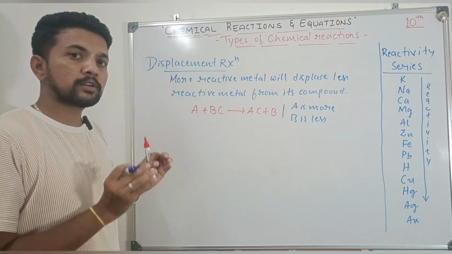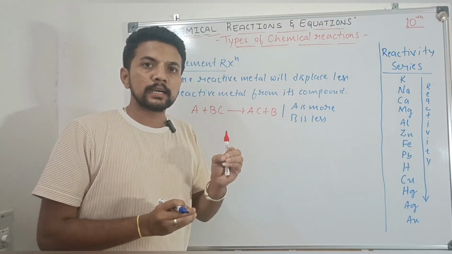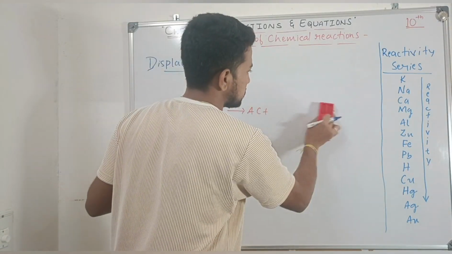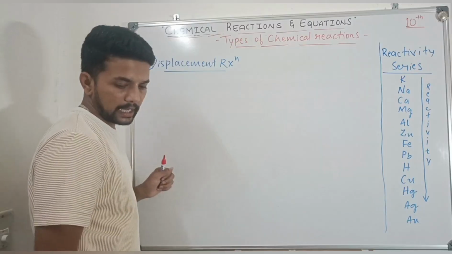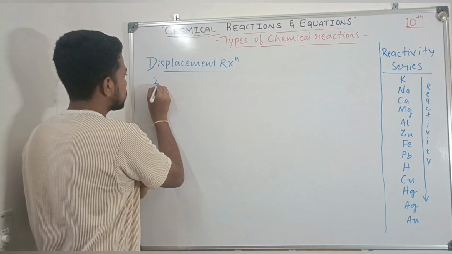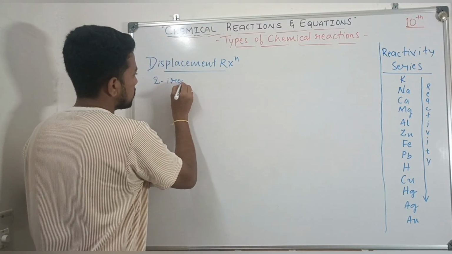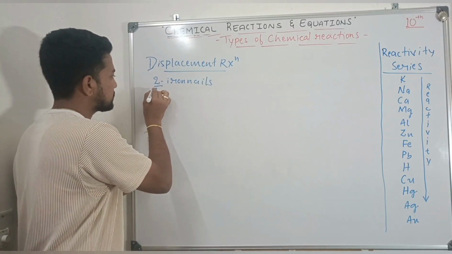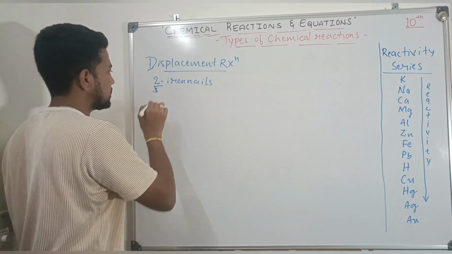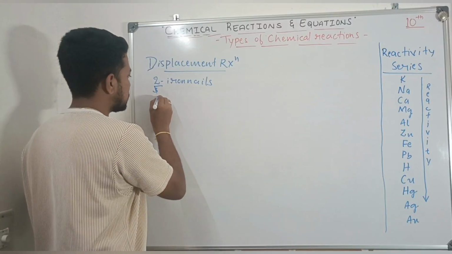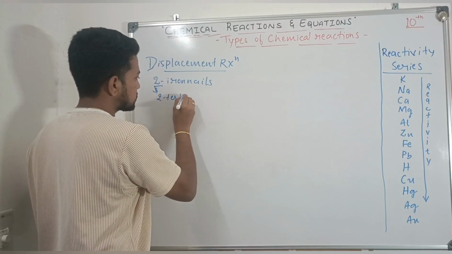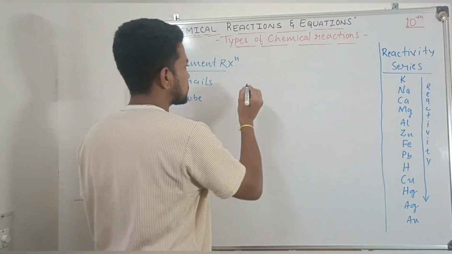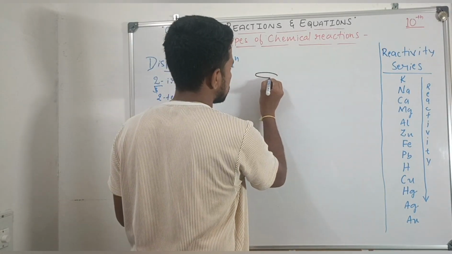So let's discuss one simple activity regarding this displacement reaction. With respect to that activity, first you should take two iron nails. Your textbook mentions 3, but 2 is enough, 3 is not needed. So 2 iron nails and 2 test tubes.